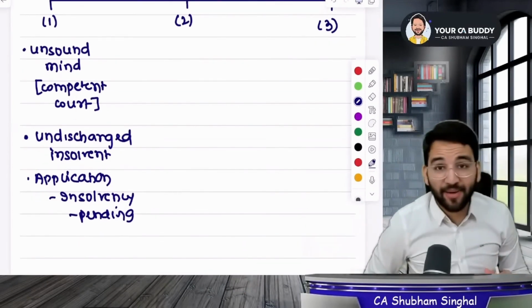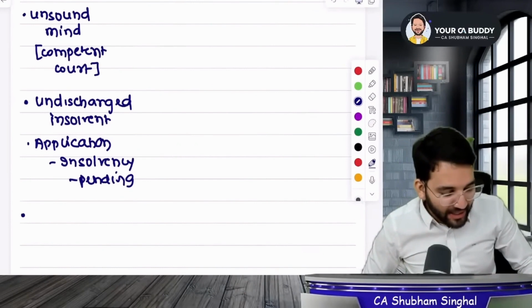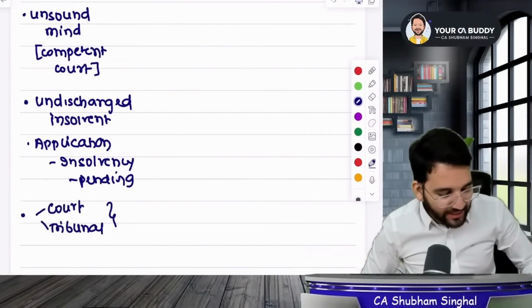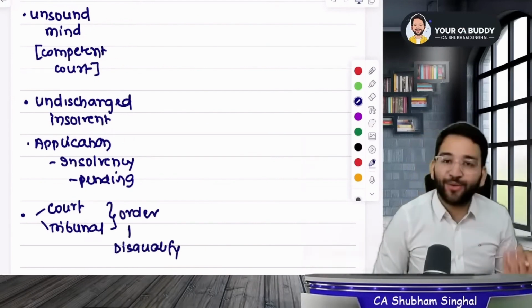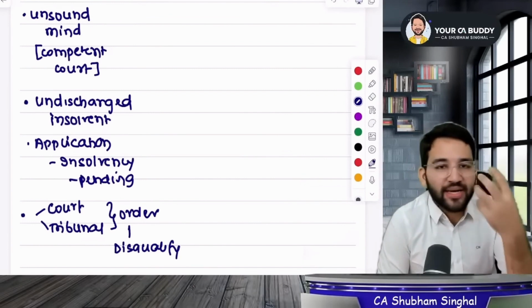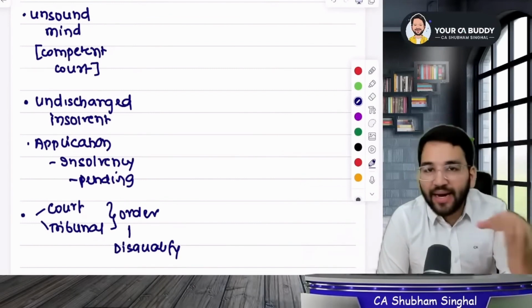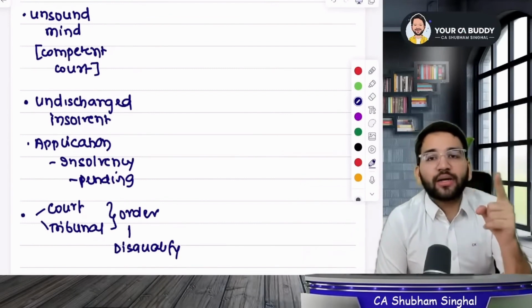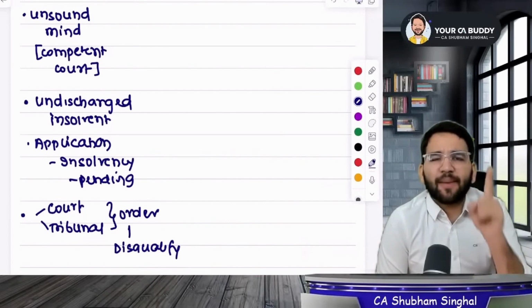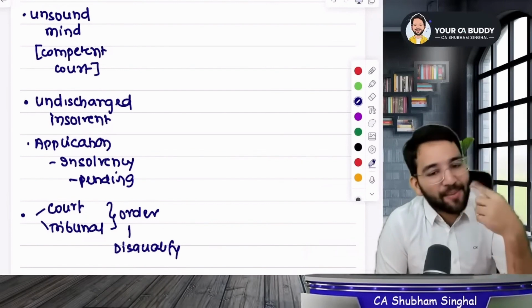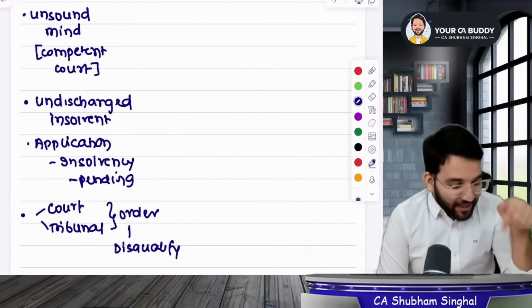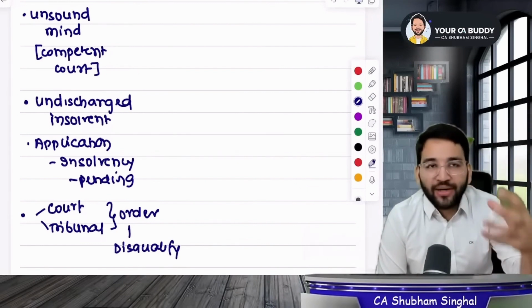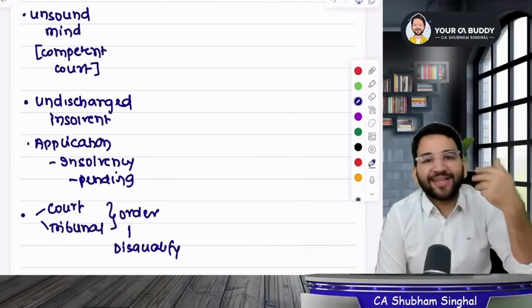Sir, listen to the next point carefully. Sir, let's say if any court or any tribunal placed the order and you were disqualified after placing the order, then you will be disqualified. Like for example, Nirav Modi. Assume Nirav Modi is neither of unsound mind nor insolvent. If any court gives a separate order that Nirav Modi can't become a director in any company for the next 5 years, then he can't become a director. After that, he can become. As long as your order is in force, meaning the orders are in power, you can't become a director until then.